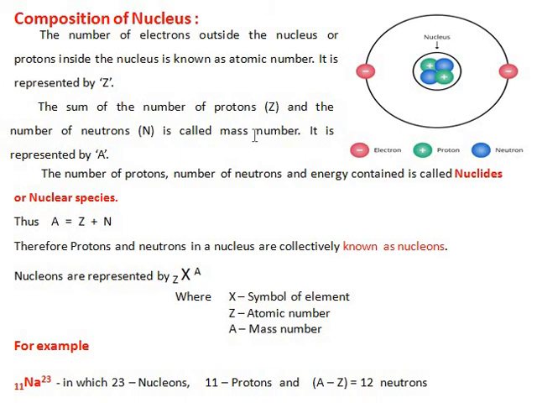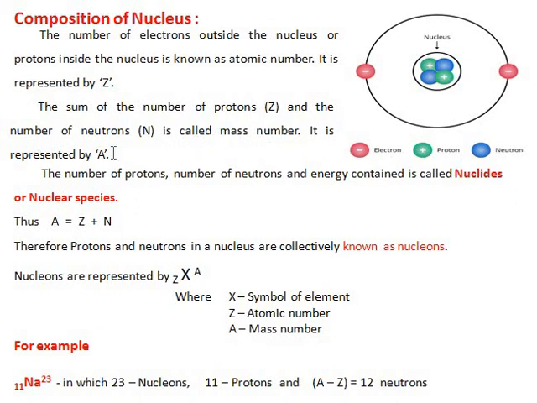The number of electrons outside the nucleus, or the protons inside the nucleus, that is the positively charged particles, the green particles you can see, is known as the atomic number. It is represented by Z, dear students. So atomic number is equal to the number of protons. The sum of the number of protons, Z, and the number of neutrons, N, is called the mass number.